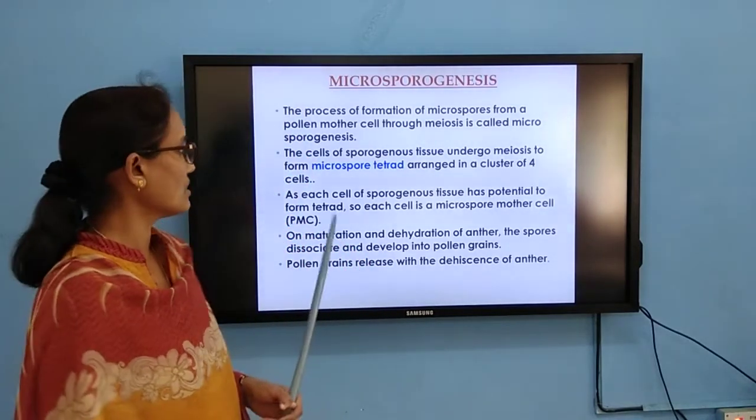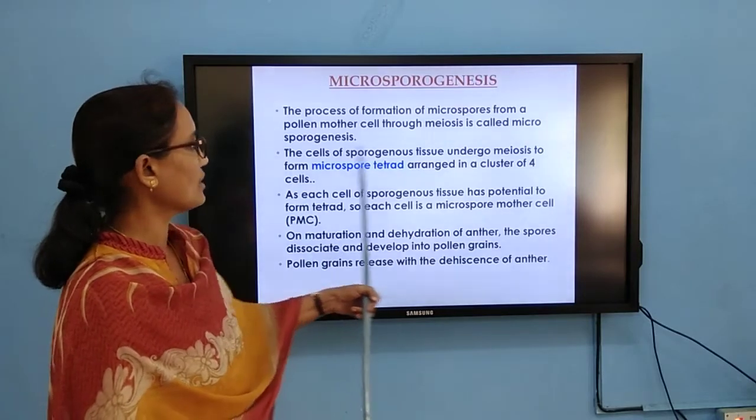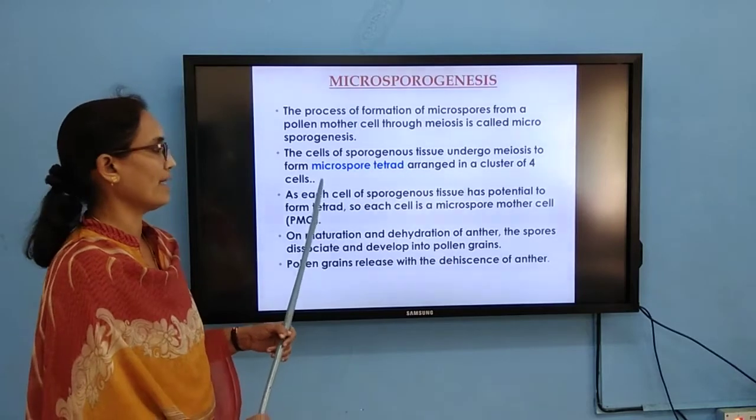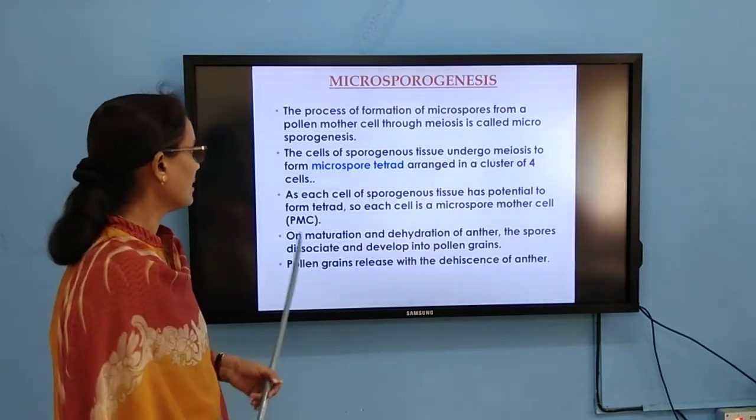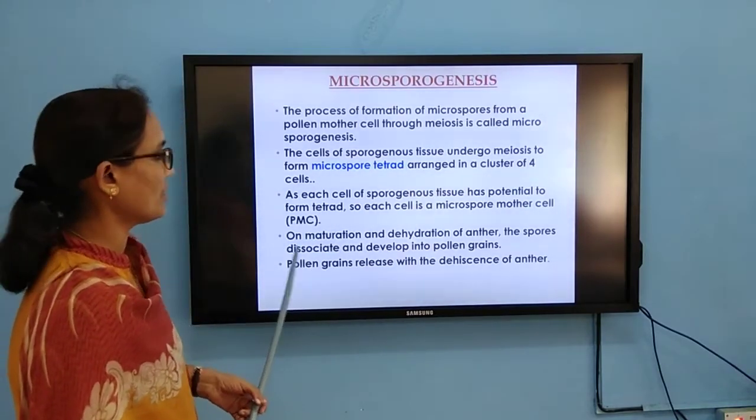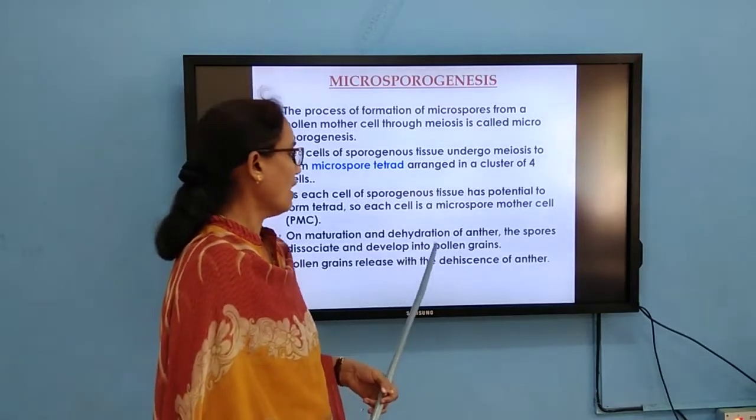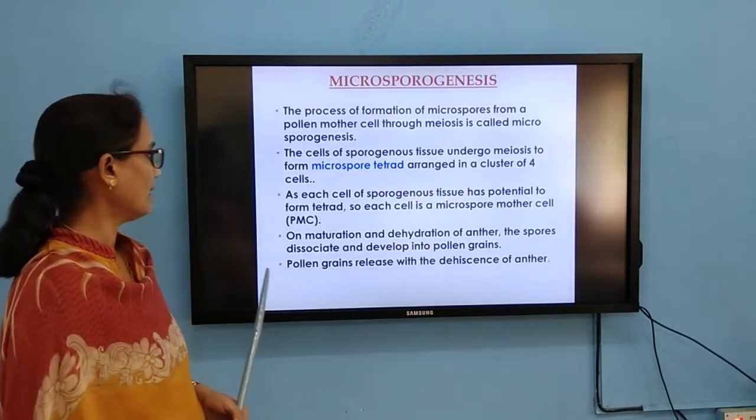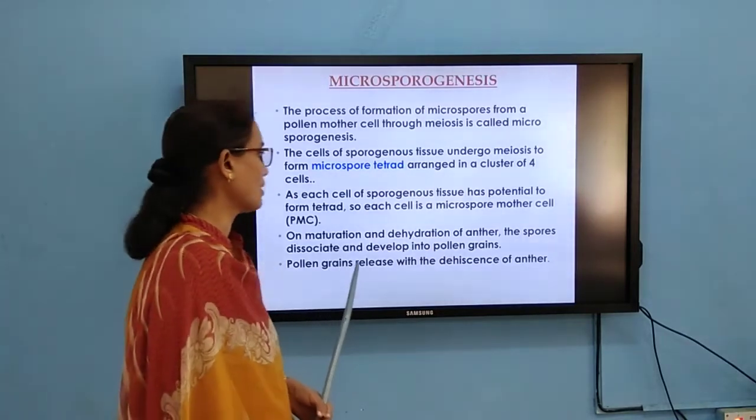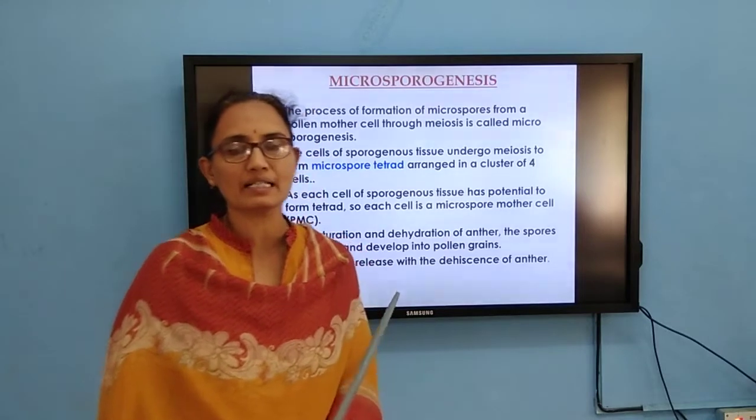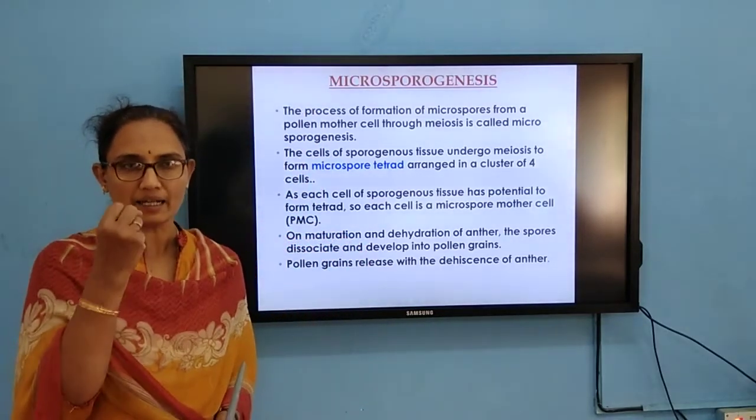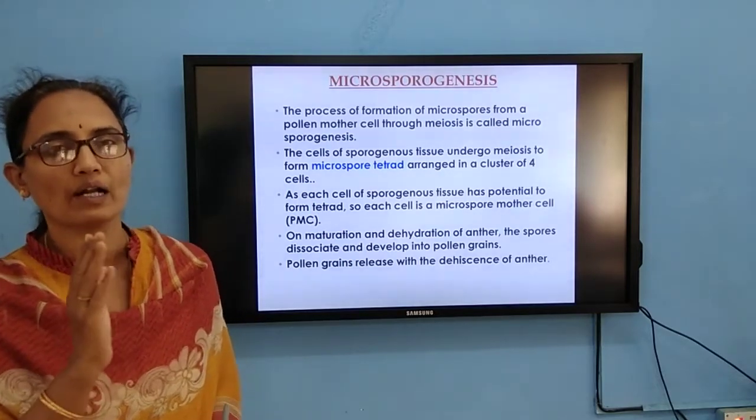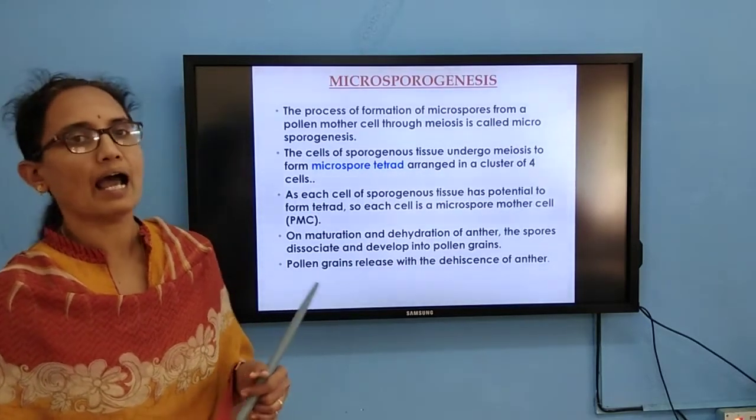Because of meiosis, the cells of the sporogenous tissue undergo division and form the microspore tetrad. On maturation and dehydration of the anther, the spores dissociate and develop into pollen grains. When do these pollen grains get released? When the anther matures, the splitting of the anther takes place. That process we call dehiscence of anther.